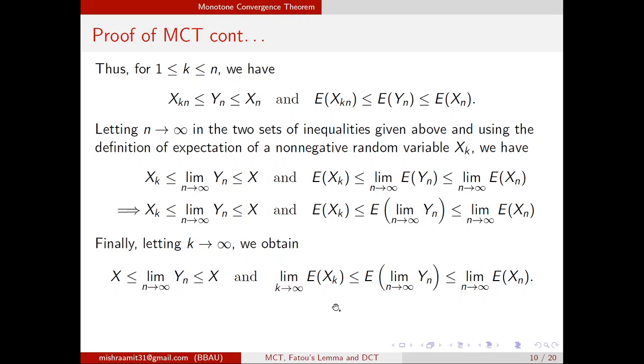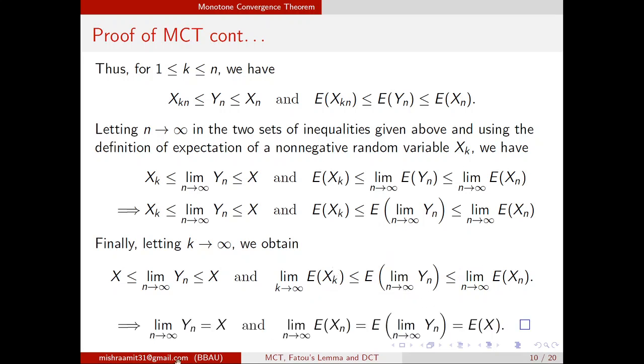This was our claim. Similarly, the right hand side is limit n tends to infinity expected Xn, and the left hand side is limit k tends to infinity expected Xk. Both are the same, you just change this k to n. So again this in-between term will be the same as this. So we have two things. First, limit Yn is nothing but X, and second, expected value of limit Yn is nothing but limit n tends to infinity expected Xn.